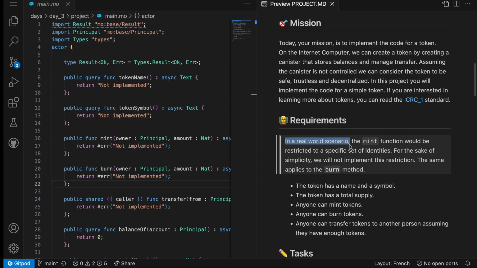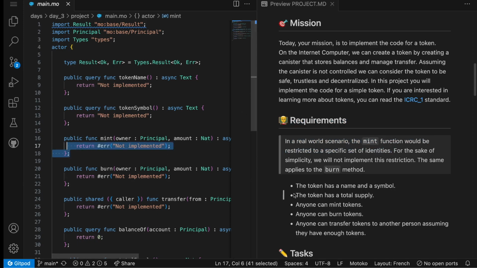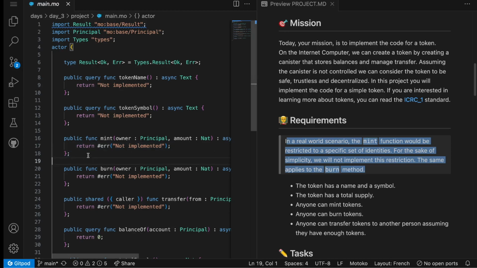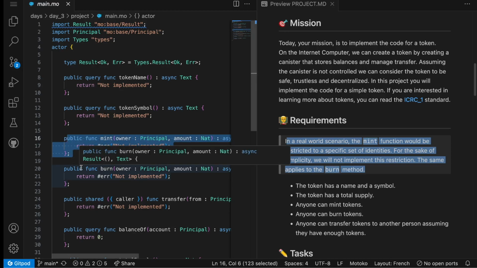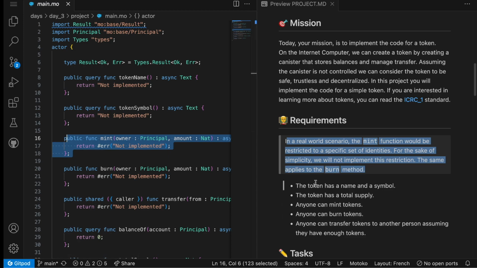Okay, so the requirements. In a real-world scenario, the mint function would be restricted to a specific set of identities. For the sake of simplicity, we will not implement this restriction. The same applies to the burn method. So we have mint and burn open to everyone. Anyone is able to mint token, anyone is able to burn token. Of course, this is not realistic and this is not secure, but today we are simply building this project as a training.